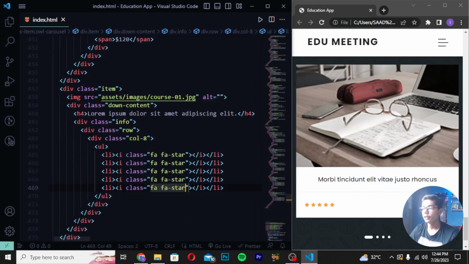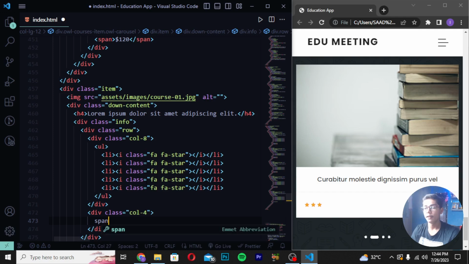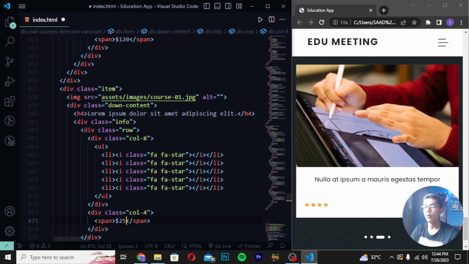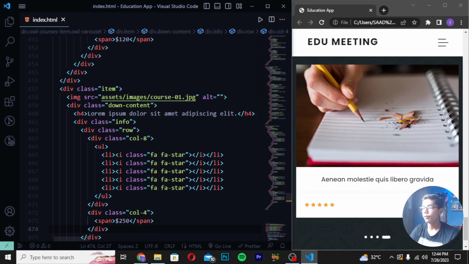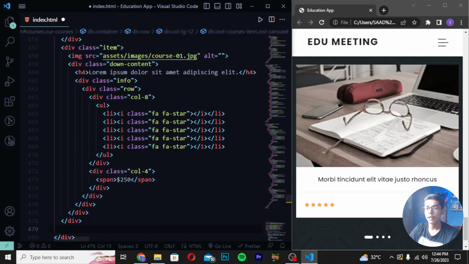And after saving this thing, you have to move down after this close div tag, create here class col-4. Then you have to write here span tag, and then I will be now writing here 250. Save it. And after saving this, you have to now directly move down after this 5 tips. You can see these are here. So I will be moving down here. And you can see we have just written till here.